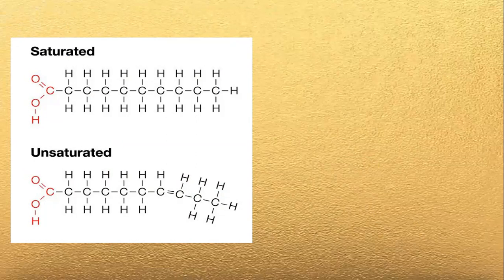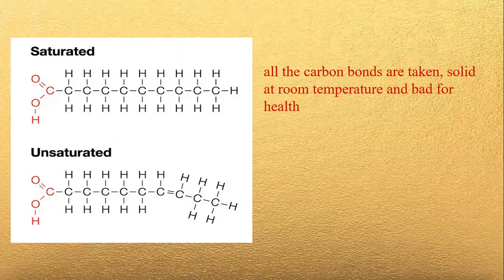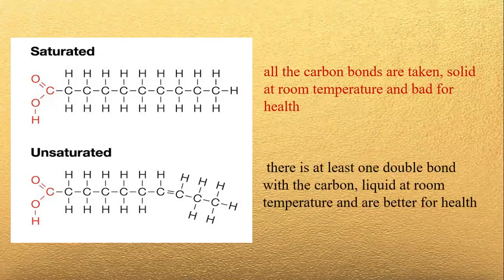We have two types of lipids, the saturated and the unsaturated. In saturated, all the carbon bonds are taken, and these become solids at room temperature and is bad for health. Saturated fat is bad for health since they remain solid in structure, meaning they have the tendency to clog in arteries that can cause hypertension or in worst can cause heart attack.